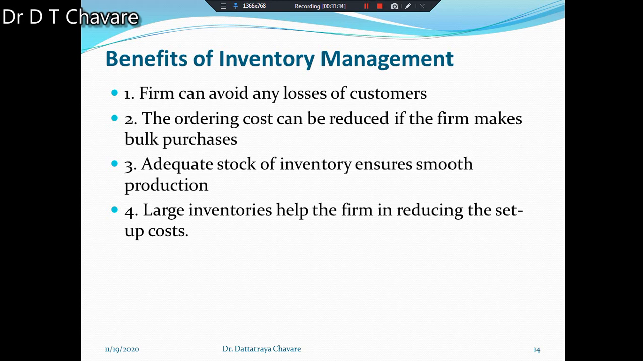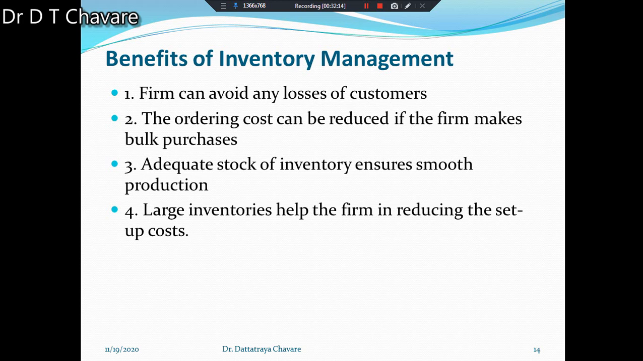What are those benefits? First, maintaining proper inventory level. With proper inventory management, different types of advantages can be there. The first benefit is that a firm can avoid any loss of customers. It means that there is no possibility of loss of customers if there is good inventory management. Such loss can be avoided by the firm, and this is the first benefit.